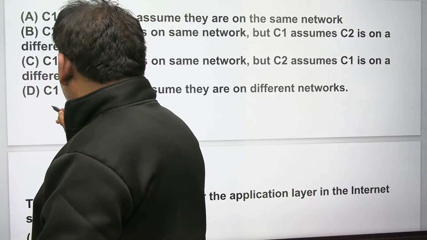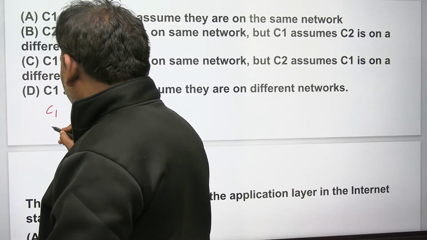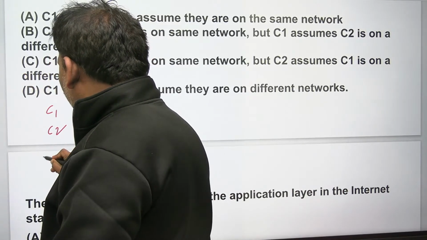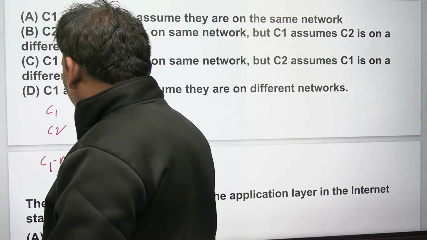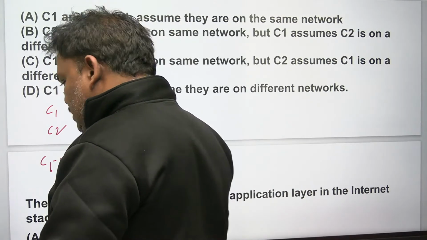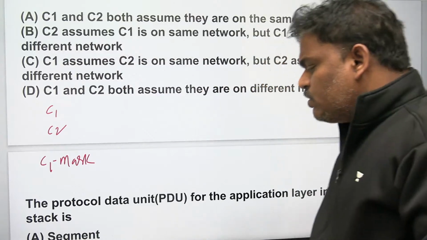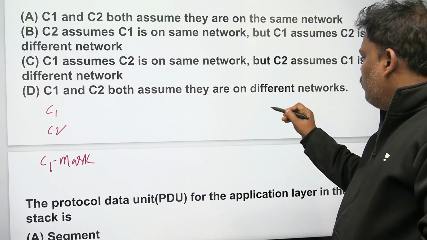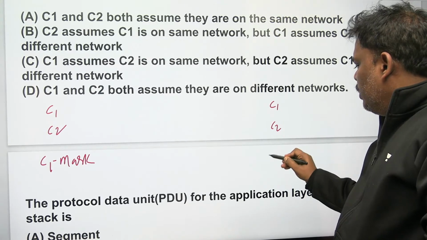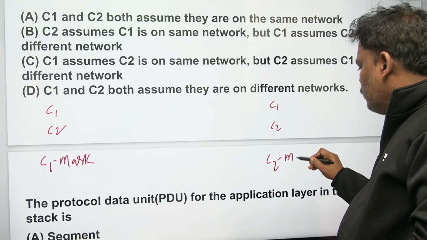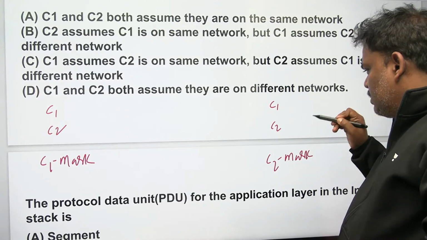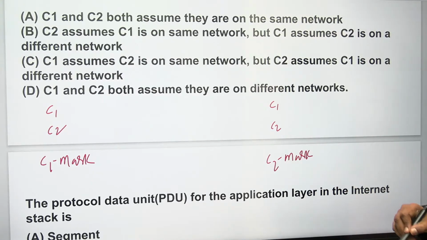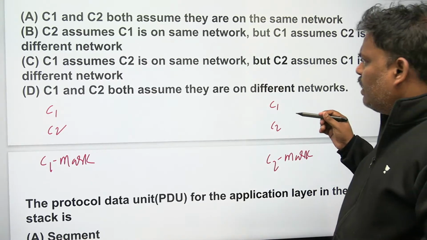See this one, C1 and C2 with the C1 mask. I will try here. Because of lack of space, I am adjusting here. C1 and C2 with the C1 mask. Similarly, C1 and C2 with the C2 mask. Let me try once. What exactly it means, I will explain. Don't worry, I will explain.